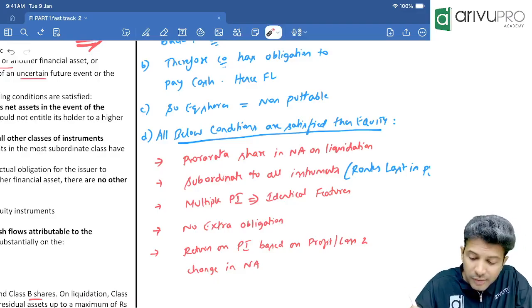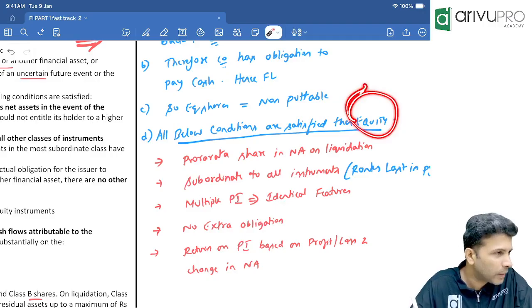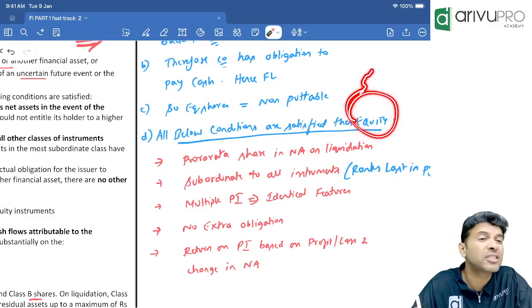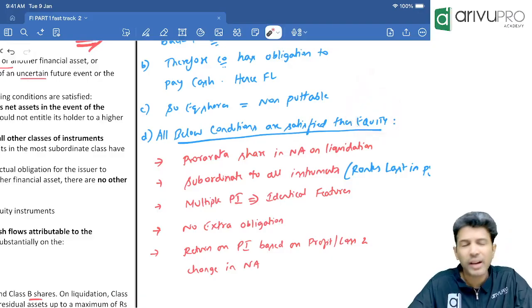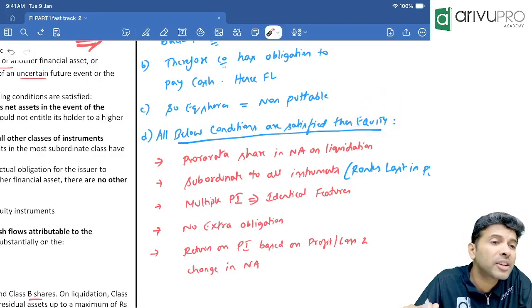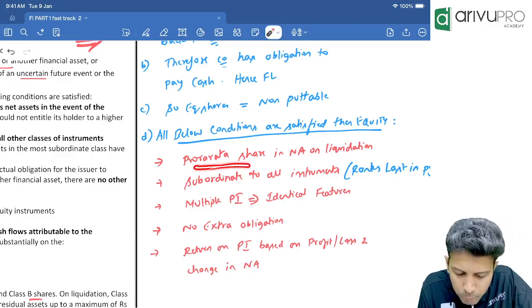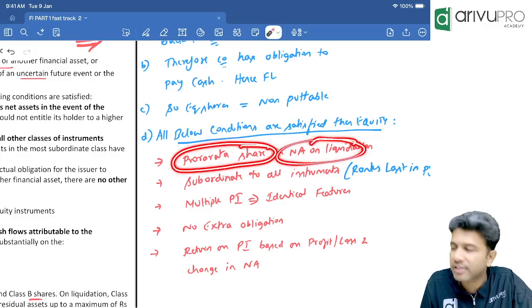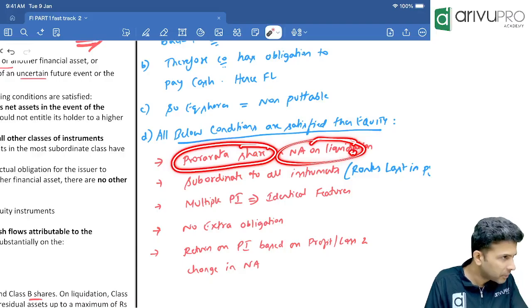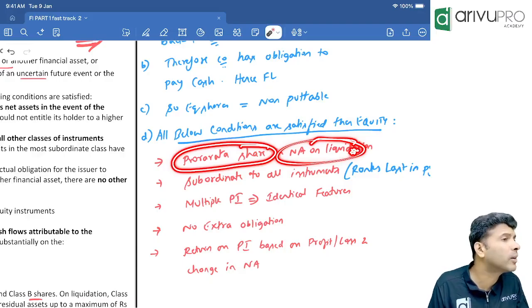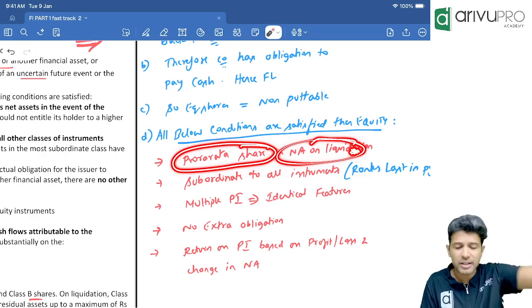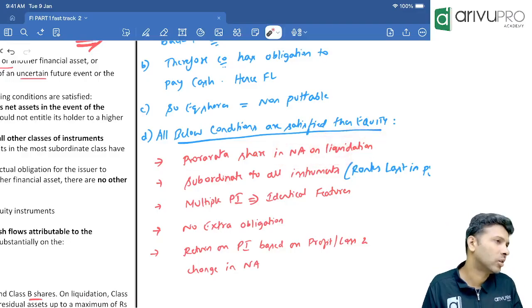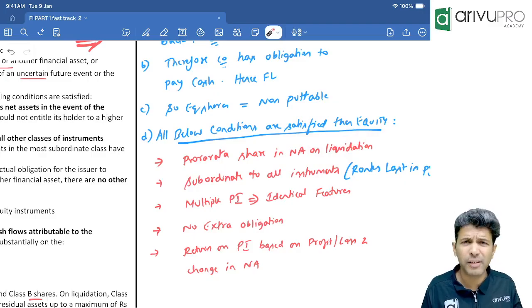Now, the putable instrument we are classifying as what? Equity. Equity shareholders will get a right in the net assets. Now, if a company has issued a putable instrument, and in that instrument they say the holders have a pro rata share in the net assets of the company on liquidation, the holders don't have a right over assets, they have a right over net assets in case the company shuts down. Is a right over net assets an FL feature or an equity feature?